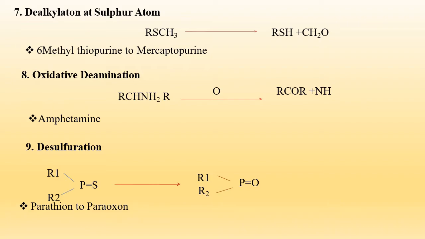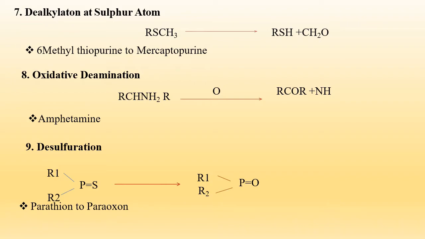Comes the next oxidation process, dealkylation at the sulfur atom, that is S-dealkylation. The mechanism of S-dealkylation of thioethers is analogous to N-dealkylation. That is, it proceeds by alpha carbon hydroxylation. Thus, carbon-sulfur bond cleavage results in formation of a thiol, RSH, and a carbonyl product. In the case of 6-methylmercaptopurine to mercaptopurine.